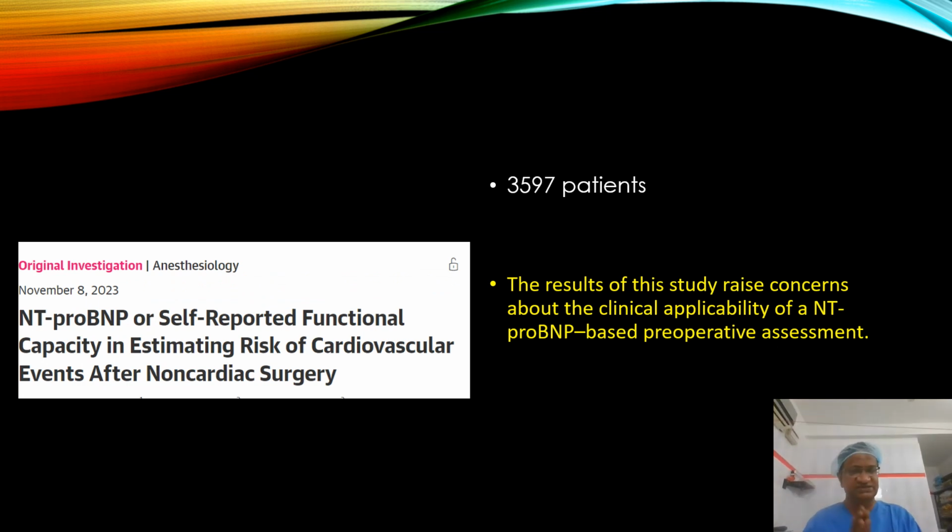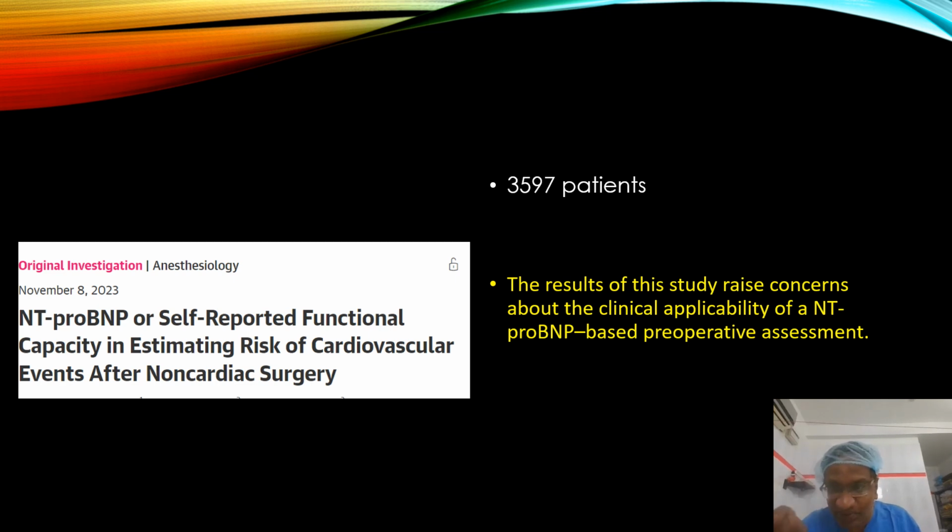NT-proBNP, what they say is, now he is reporting a self-reported functional capacity. I am not able to go upstairs. I am not able to go to the restroom and come back in the night. So this is self-reported functional capacity. Is this better or is NT-proBNP better? What they say is, self-reported functional capacity is better than NT-proBNP. So that's the clinical applicability of NT-proBNP over a self-reported functional assessment.